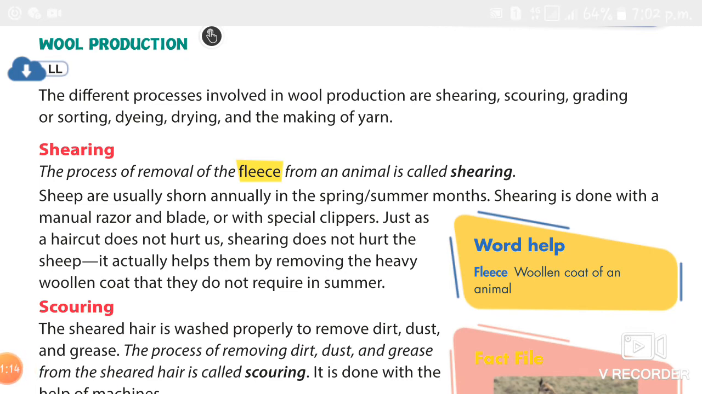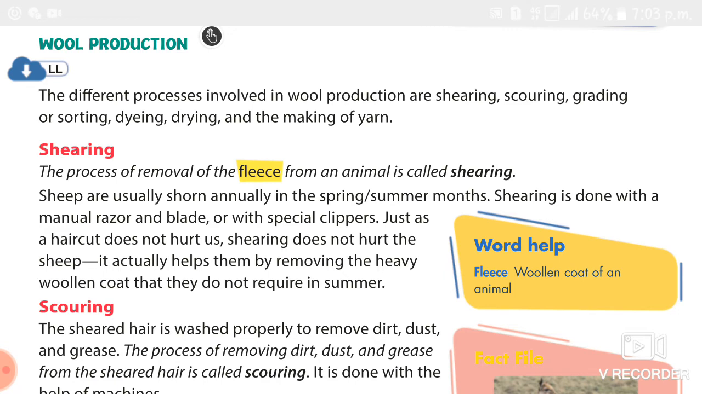As you can see in this video, the fleece of the sheep is cut off. A skillful shearer takes just 5 minutes to shear a sheep. So this is the process of shearing. Now the second process is called scouring.